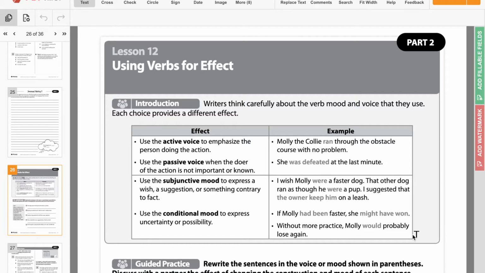The last one is conditional mood, and this is used to express uncertainty or possibility. If Molly had been faster, she might have won. If she had been, which is partly subjunctive mood, then "might have won" is that uncertainty or possibility. Without more practice, Molly would probably lose again. Again, we don't really know that she would lose again, but we think that she probably would.